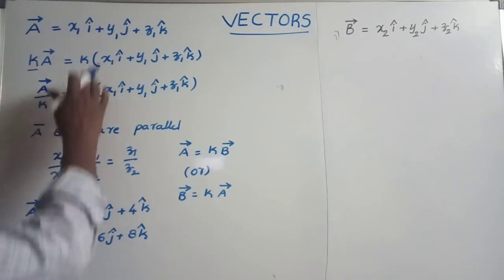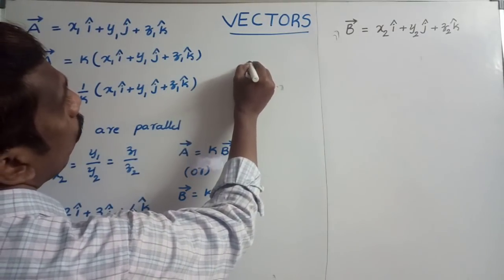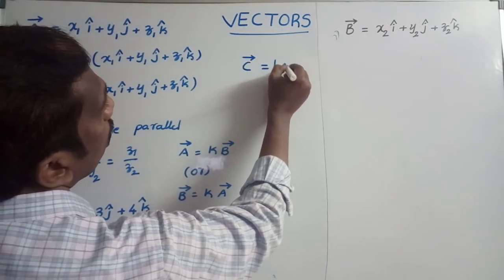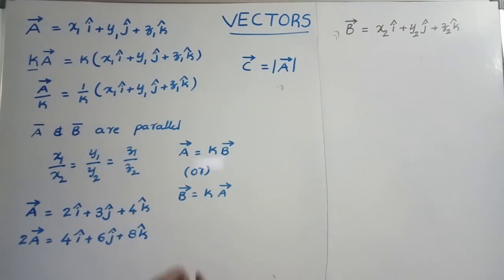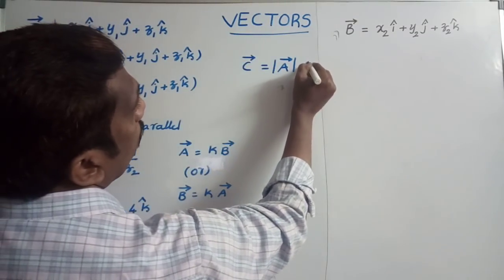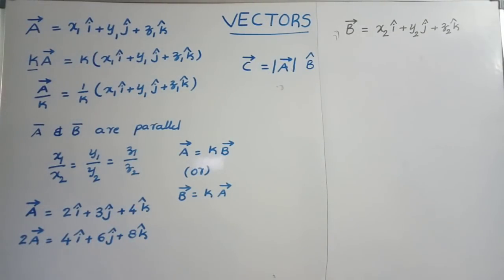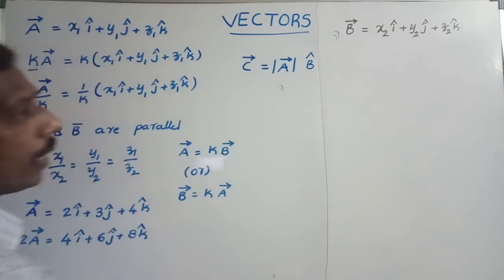Suppose these two vectors are given, and they ask us to calculate the vector c bar whose magnitude is equal to the magnitude of a bar and in the direction of b bar. How to calculate in the direction of b bar? Its magnitude is equal to the magnitude of a bar, and to get the direction of b bar, simply multiply with the unit vector of b bar. So c bar is equal to a bar into b cap. So the vector c bar has magnitude equal to the magnitude of a bar and is in the direction of b bar.